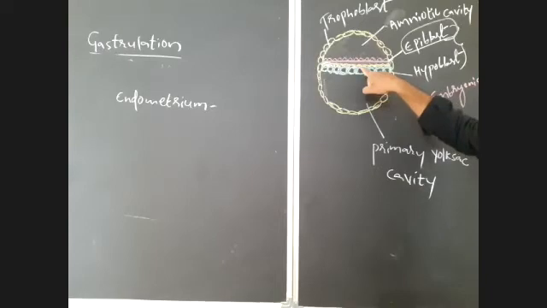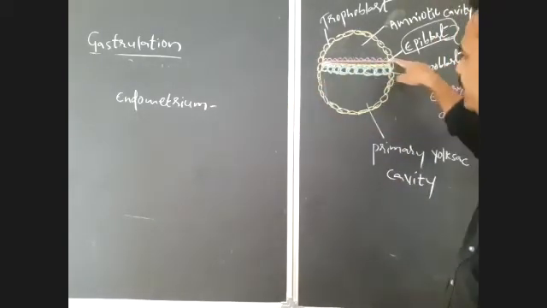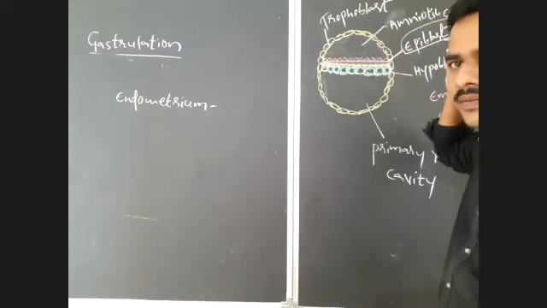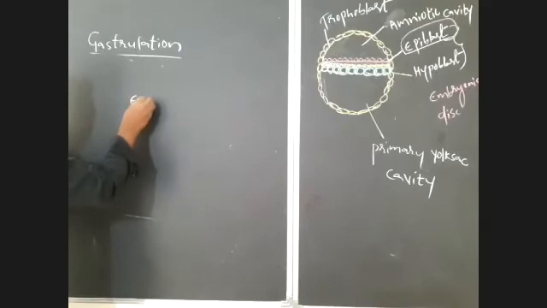Some invaginated cells along with the hypoblast form endoderm, and the remaining cells present in the epiblast will develop as ectoderm. Sorry, here I wrote endometrium, but it is actually endoderm.